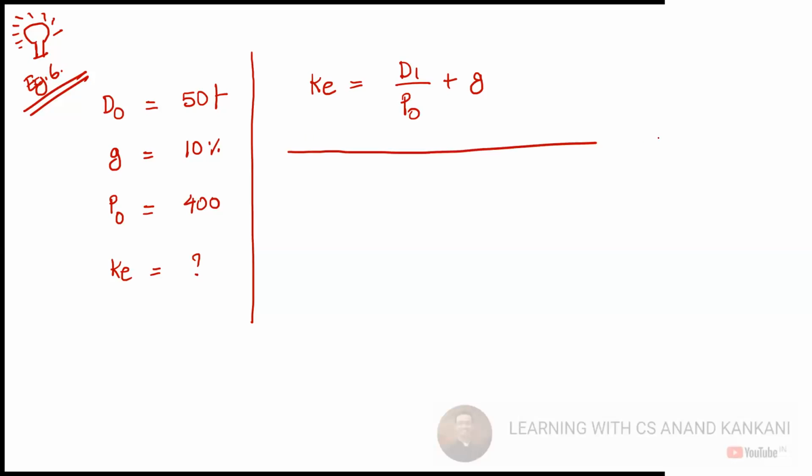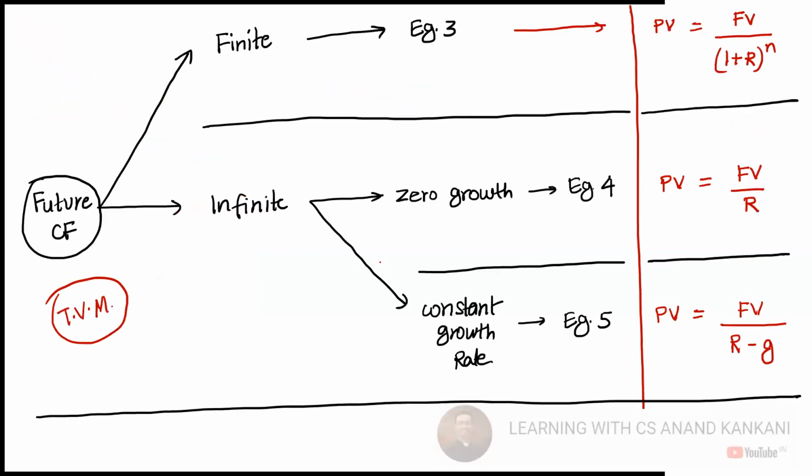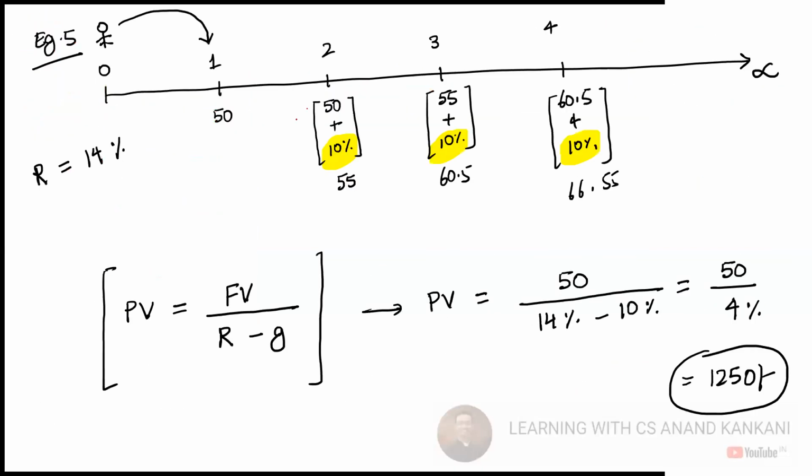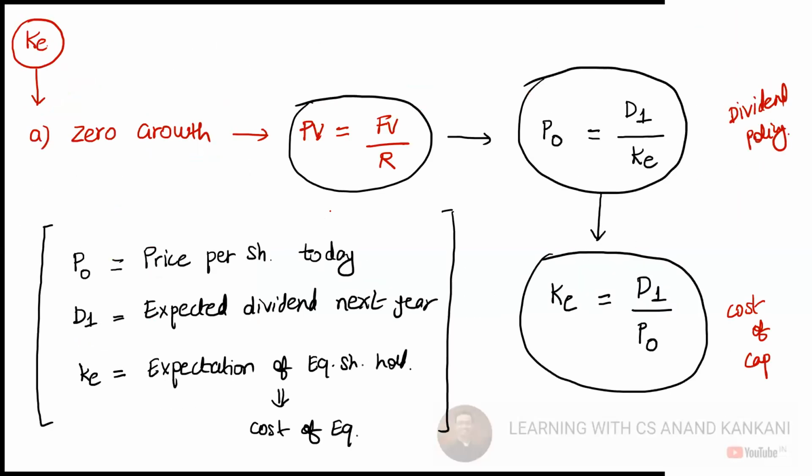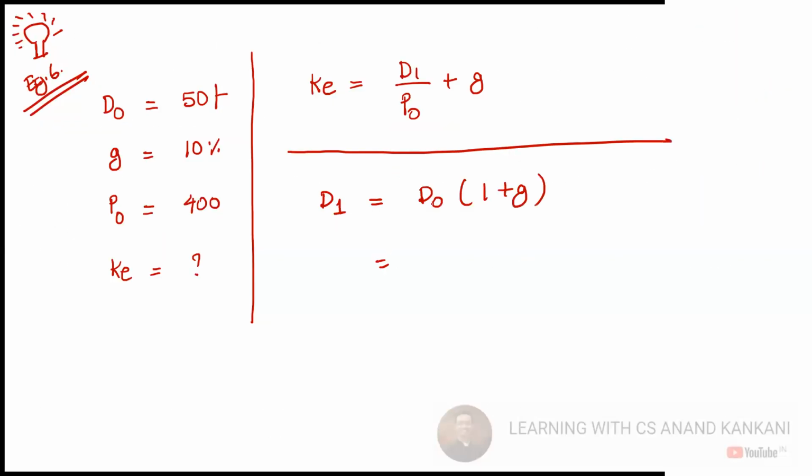So instead of me telling you the formula, I wanted you to find out. D1 is equal to D0 times (1 plus G). Exactly what we did here: 50 plus 10%, and we find out 55. So you have 50 and 1 plus G, that is 1.10, so you get 55.